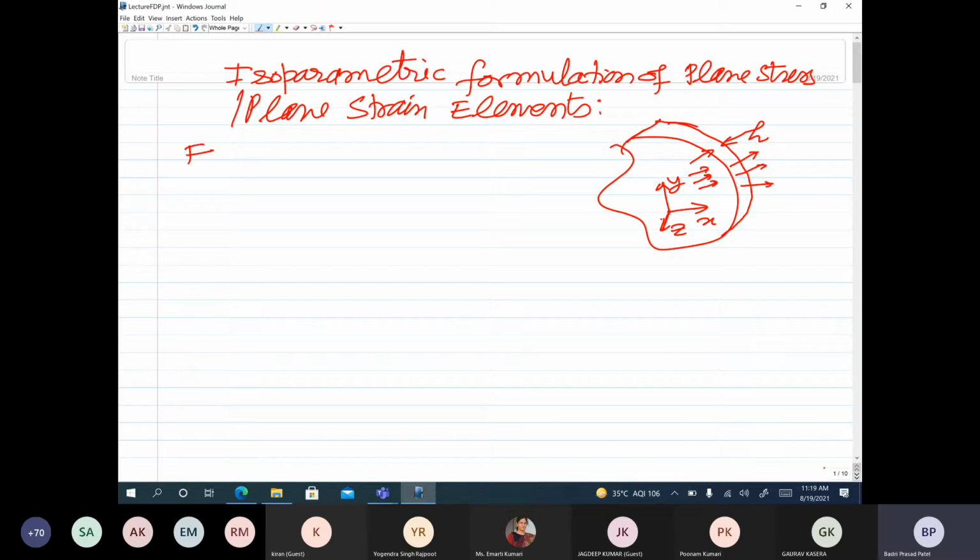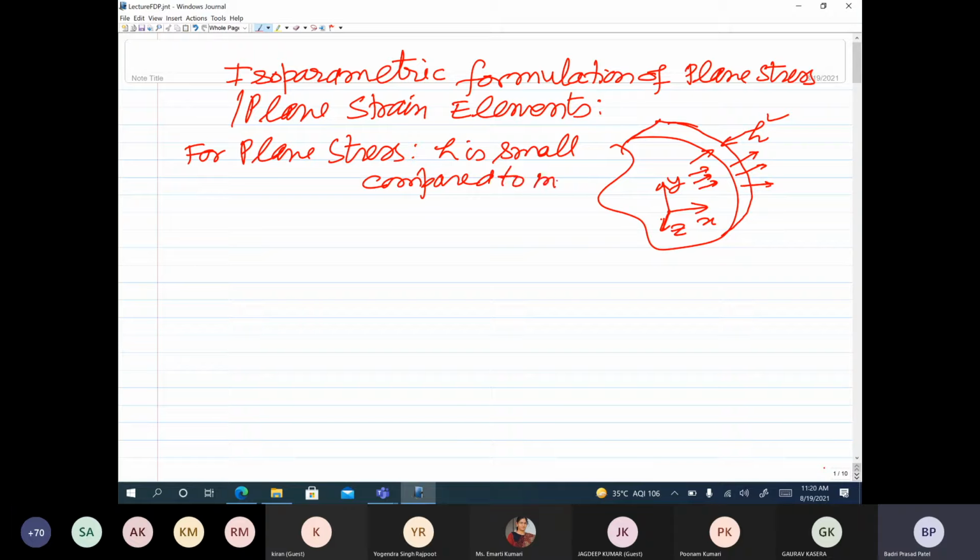Now we treat the problem as a plane stress problem. For plane stress, we have the thickness h, which I have shown, and h is small compared to the in-plane dimensions. In-plane means along x and y.